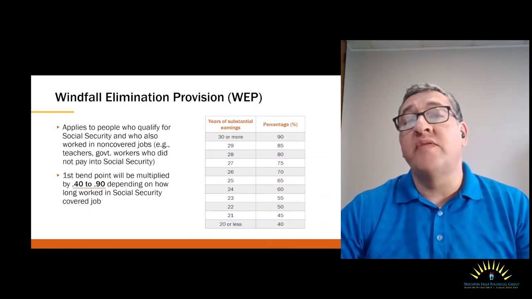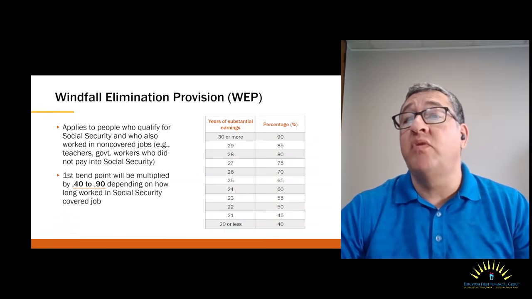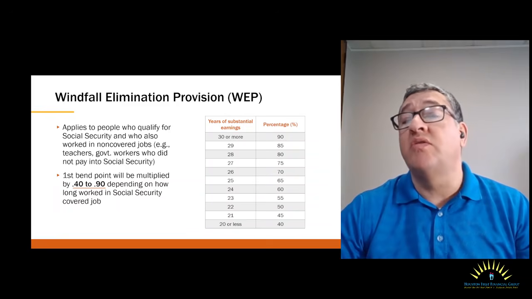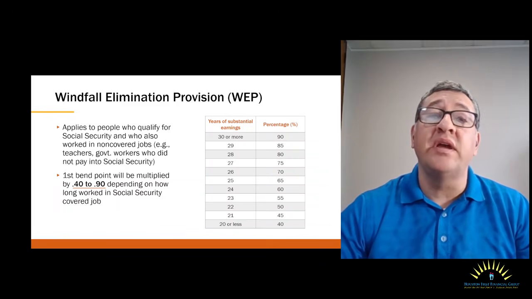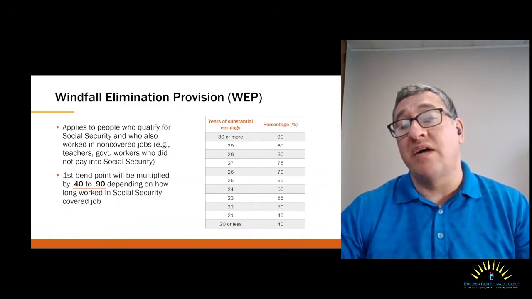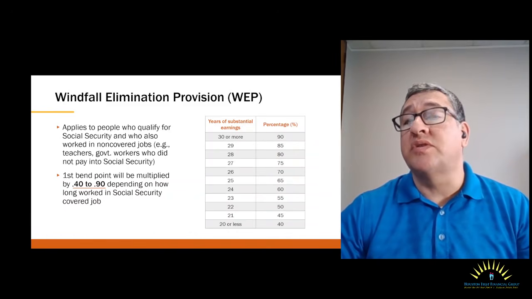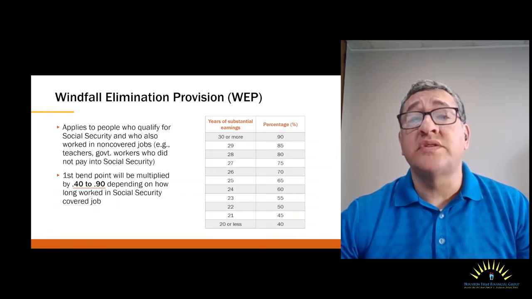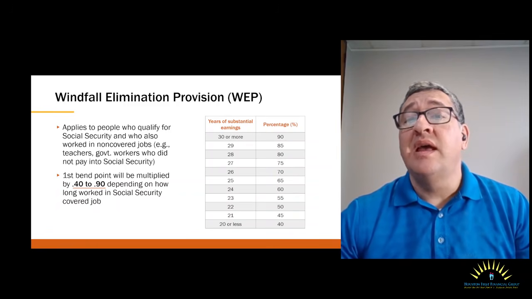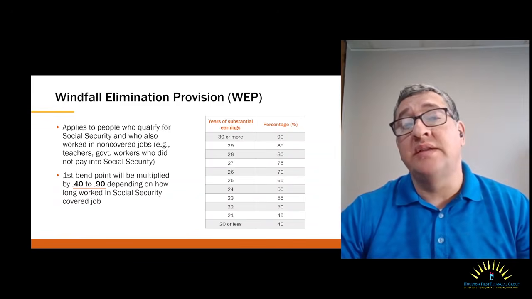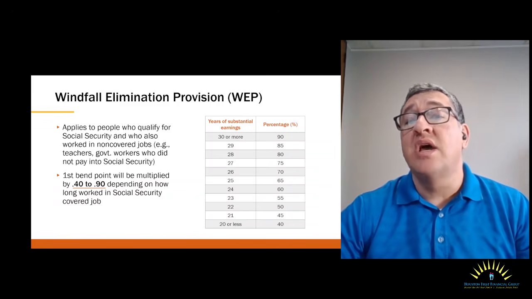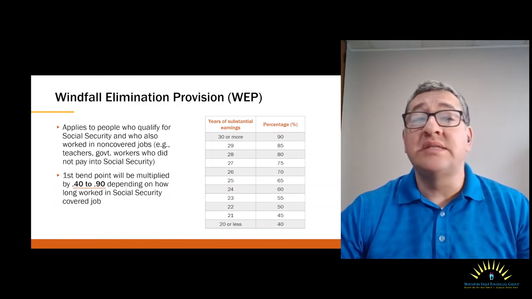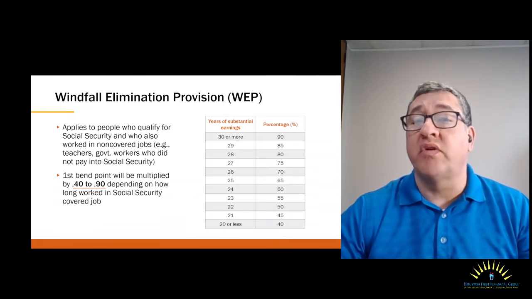The Windfall Elimination Provision, or WEP, applies to people who've worked in non covered jobs in which they did not pay into Social Security and who also qualify for Social Security as a result of working in a covered job. Under the WEP, the Social Security benefit may be reduced. Normally, when the Social Security benefit is calculated and the three bend points are applied to the average indexed monthly earnings, the first tier of earnings is multiplied by 0.90. This is to give greater weight to the first tier of earnings.